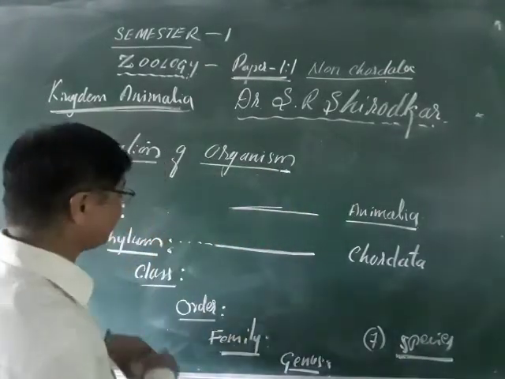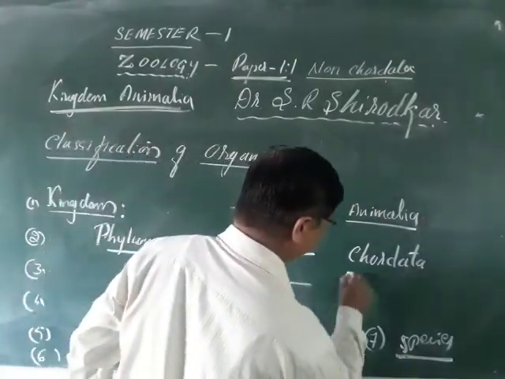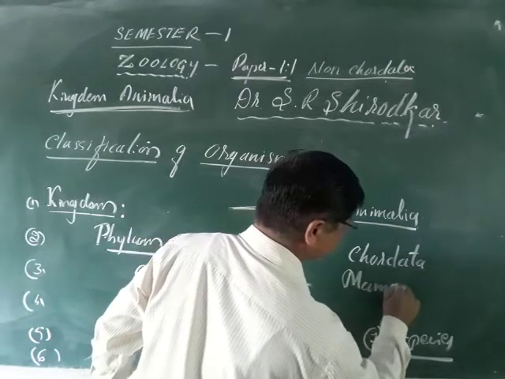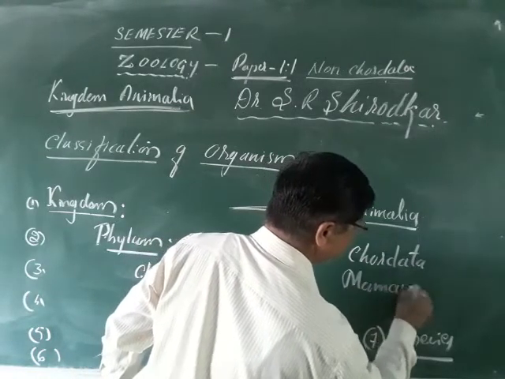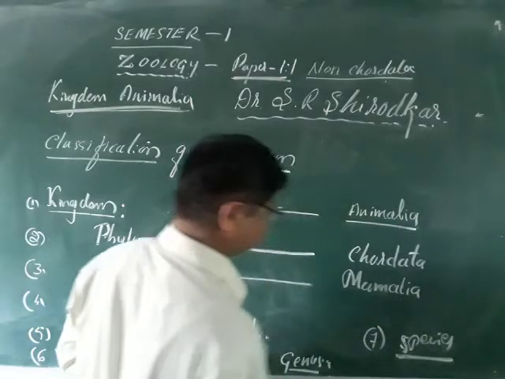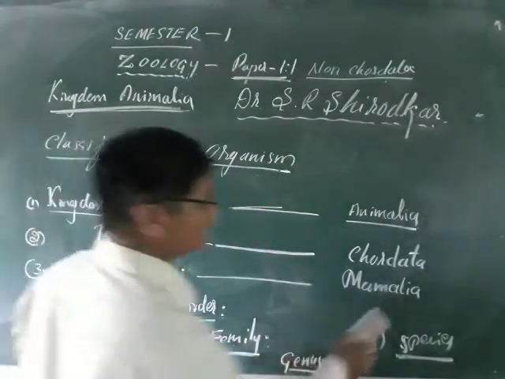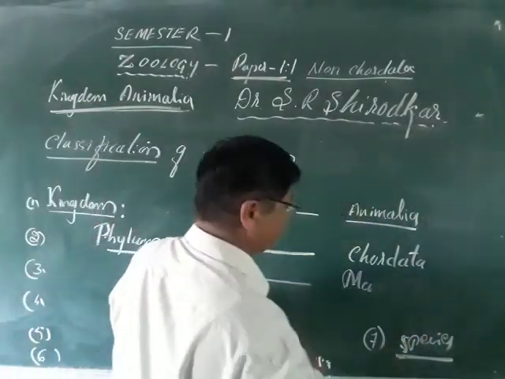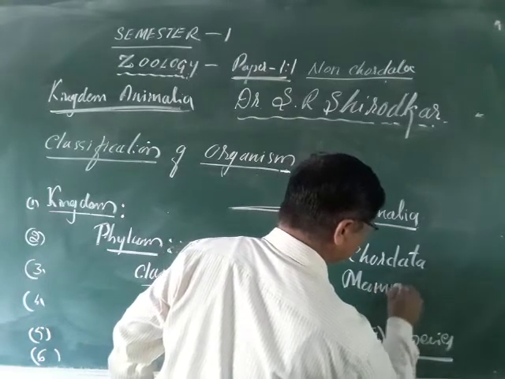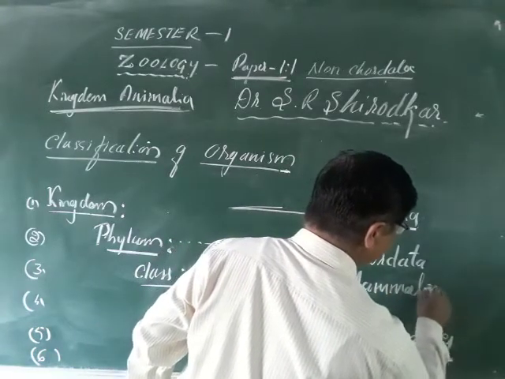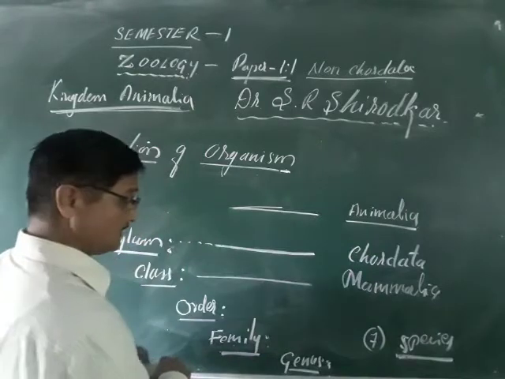The next you can say class, you know very well that, Mammalia or the mammals. Mammalia or mammals. And the order.